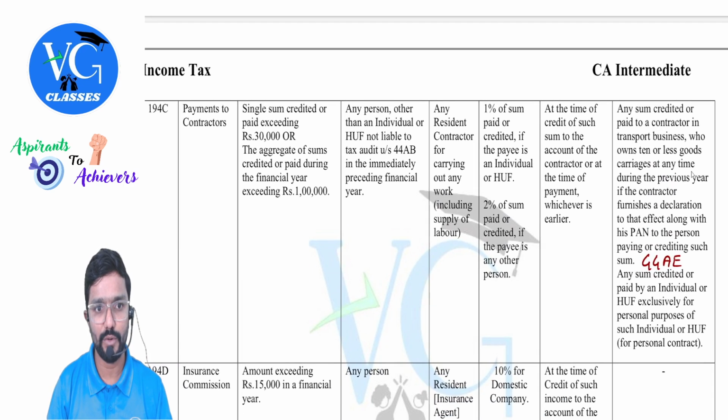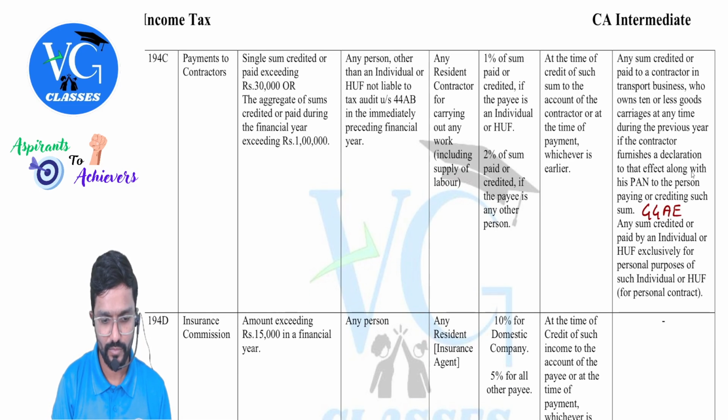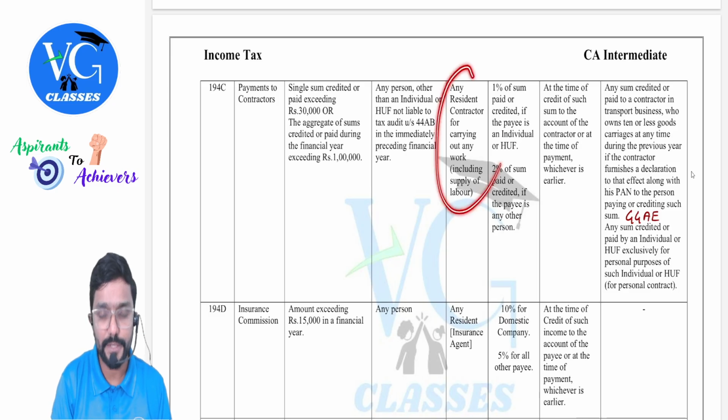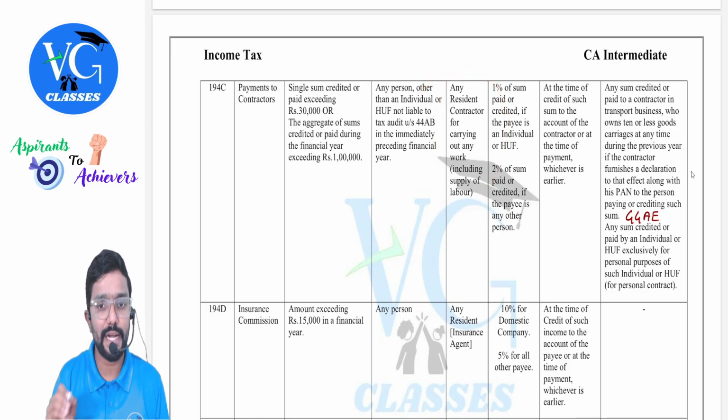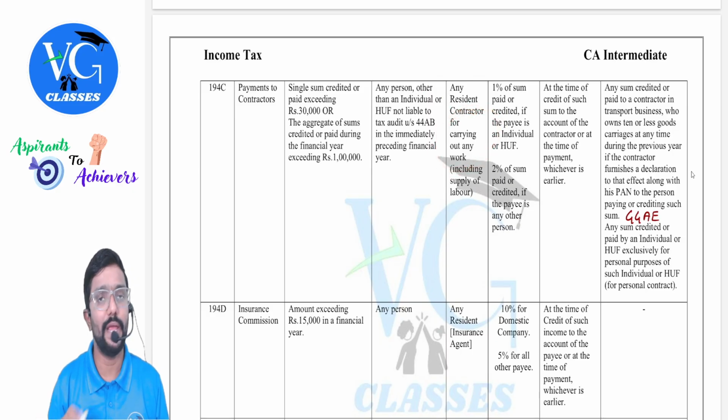Because they have clearly told here, 194C is applicable only for contract of work, guys. You can see here: any resident contractor for carrying out any work, including supply of labor. So there is no contract work here.